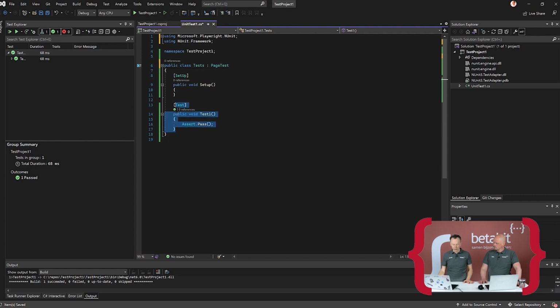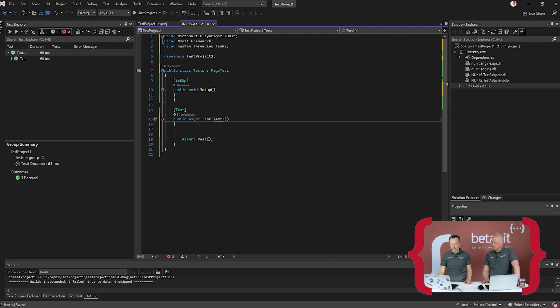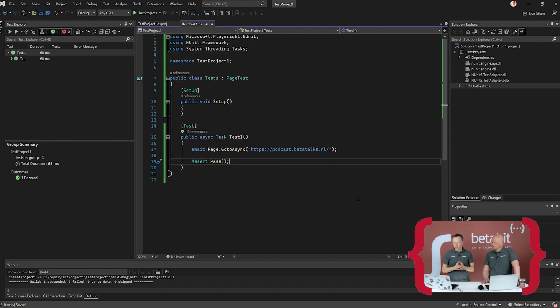This is our first real test. Just leave the setup in there, assert pass. And then he's like, oh, well, what are we going to do? So I also told you it's async. So first thing what we want to do is make this thing async. Pulling tasks, so we can start throwing some awaits. Well, I'm pasting it for speed. In this case, let's enlarge it also a bit.